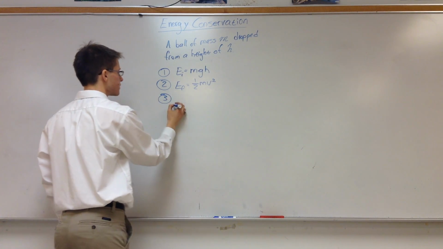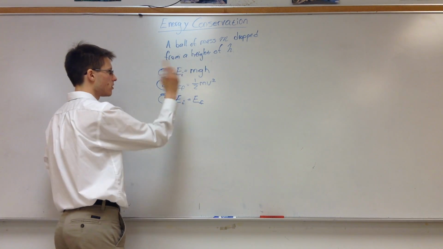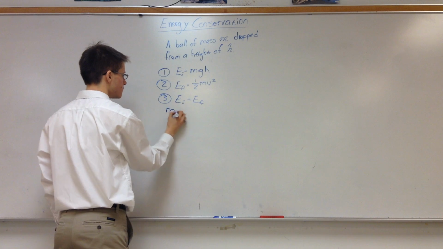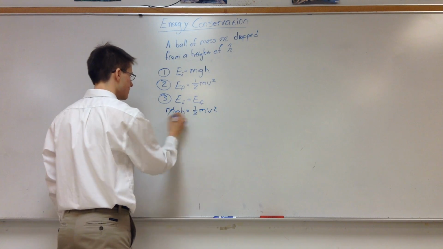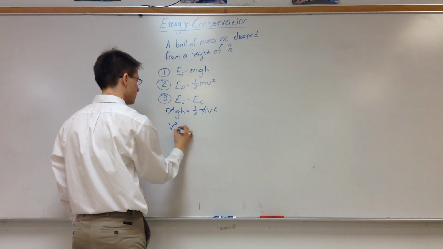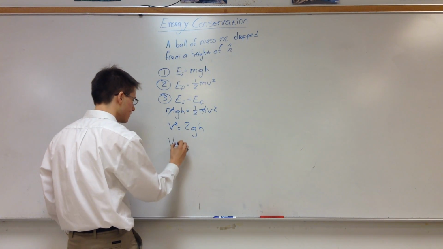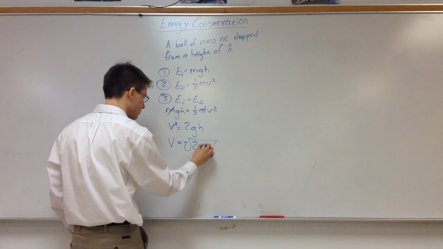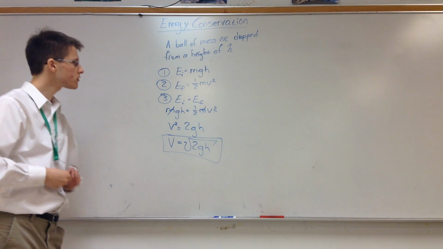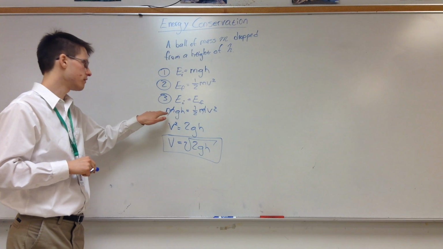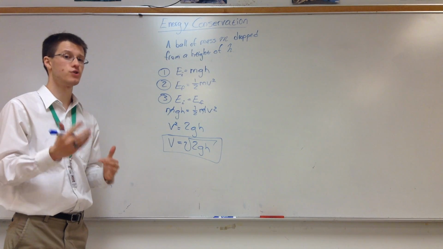Step 3, I'm going to set these two things equal to each other. EI equals EF. And then I can solve for my desired quantity, which is speed. So I have mgh is equal to 1 half mv squared. The m's cancel out. You're left with v squared is equal to 2gh, where I multiplied both sides by 2. So then v is equal to the square root of 2gh. That's the velocity of the ball right before it hits the ground. So here, energy stays the same, it just converts from potential to kinetic. That's the change that's happening. You really only see the effects of energy when it's changing form.